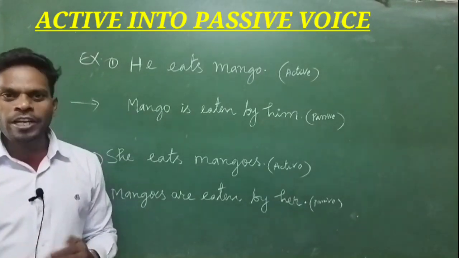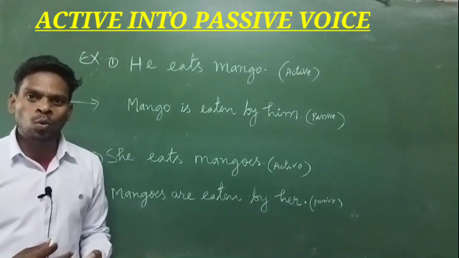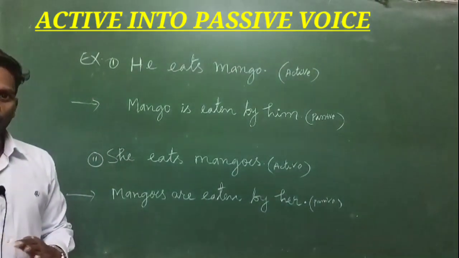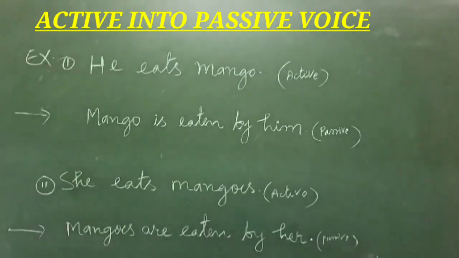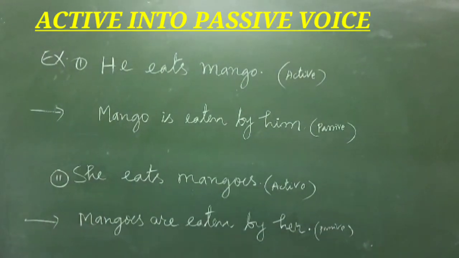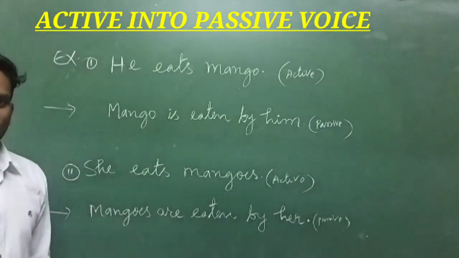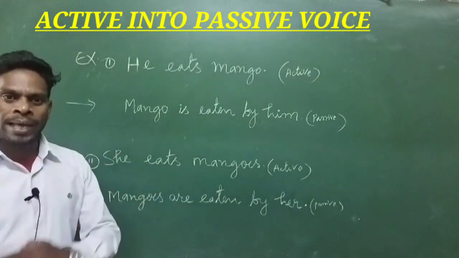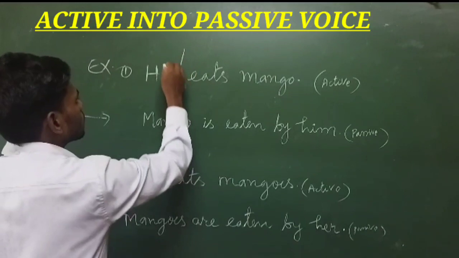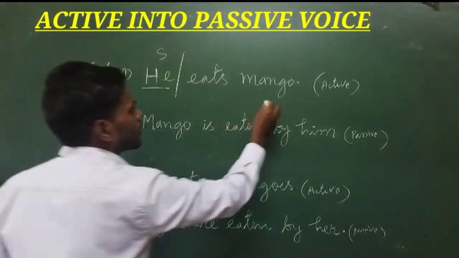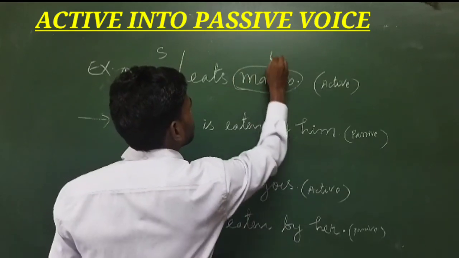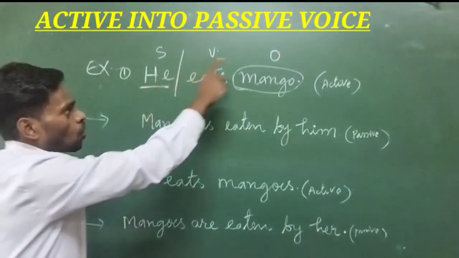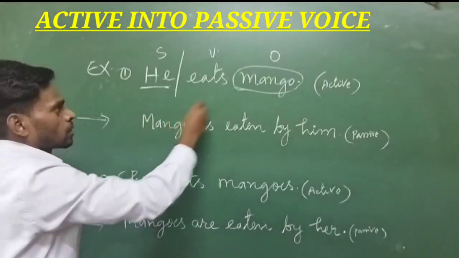So now let's try to implement those rules of active and passive voice, which we have already seen at the beginning. So first we have said that subject becomes the object and object becomes the subject when we change from active to passive voice. So now let's see. So this is subject, then this is object, and this is your verb. So as a rule we have seen subject becomes the object and object becomes the subject.